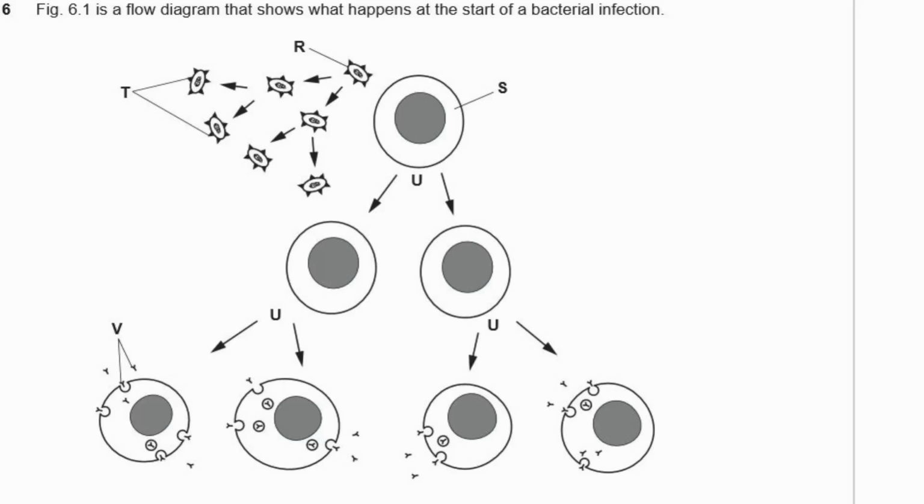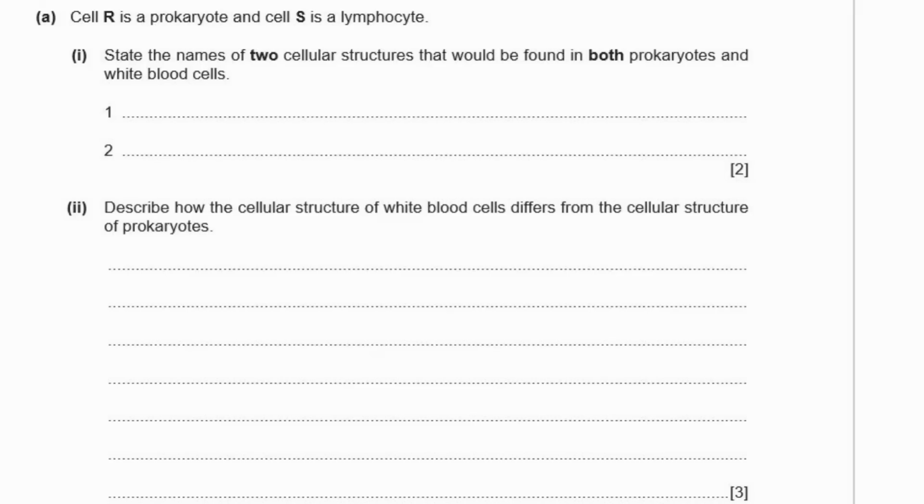Question 6. Figure 6.1 is a flow diagram that shows what happens at the start of a bacterial infection. Okay, so we have our white blood cells here, and we have our bacterial infection, our bacteria, here. I'll label all these other parts in a moment. A. Cell R is a prokaryote and cell S is a lymphocyte. 1. State the names of 2 cellular structures that would be found in both prokaryotes and white blood cells.